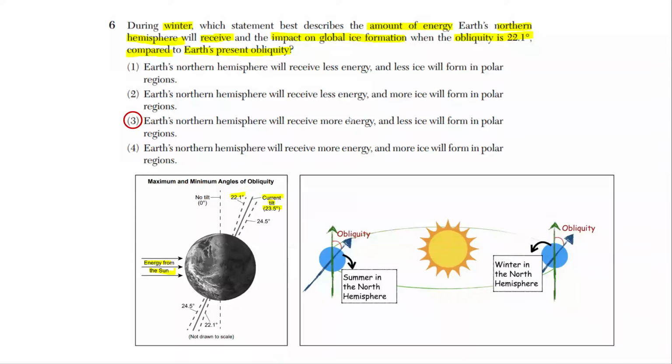Now, it also is asking for the impact on global ice formation when the obliquity is 22.1 compared to the current tilt. So if the tilt is smaller, 22.1, the Earth's northern hemisphere is still facing a little closer to the sun, tilted a little more towards the sun. That means there will be less ice in the polar regions because it's going to be warmer. If the Earth is tilted more towards the sun, it's going to receive more energy and there will be less ice in the polar regions. So that's why the correct answer is number 3.